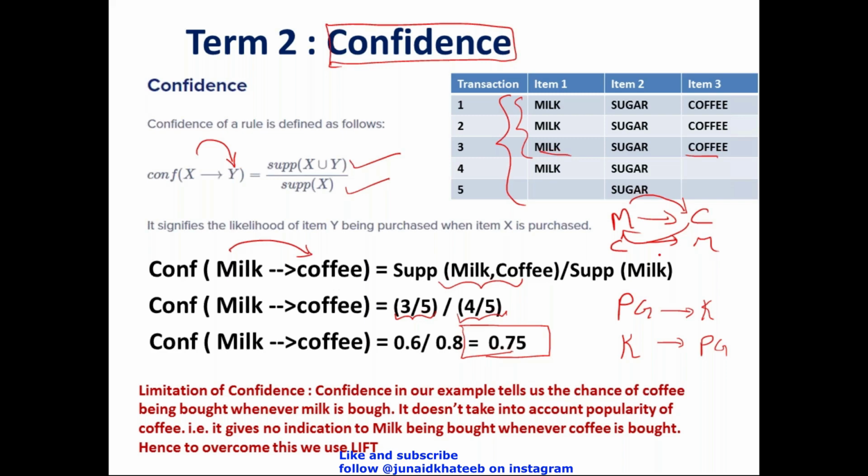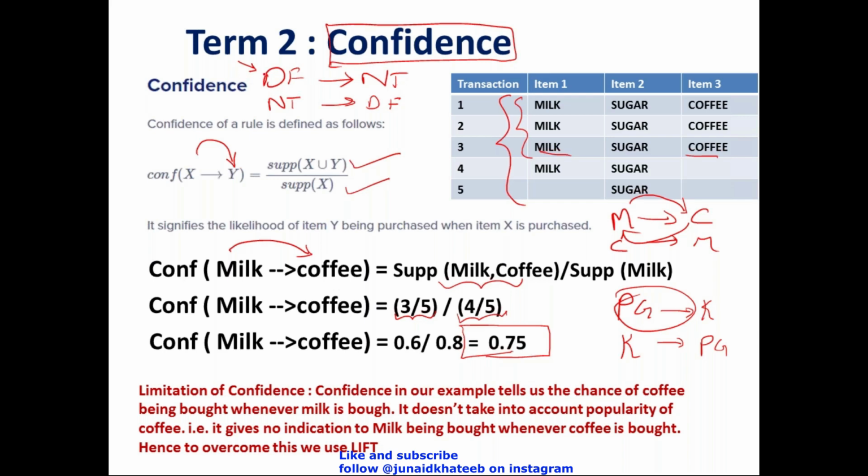But then if I talk of two other products where the correlation is not very obvious. Suppose there is this biscuit called Dark Fantasy, and there is this biscuit called Nice Time, right? Both these products are popular, but not very popular. Parle G wins hands down. But suppose Dark Fantasy and Nice Time were bought together. I assume that the person had walked in to buy Dark Fantasy and also bought Nice Time, but it is equally possible that a person who had bought Nice Time would have bought Dark Fantasy as well. I don't have that dispute with Parle G. I'm happy with the confidence. But when you talk of Dark Fantasy and Nice Time, I'm not sure.